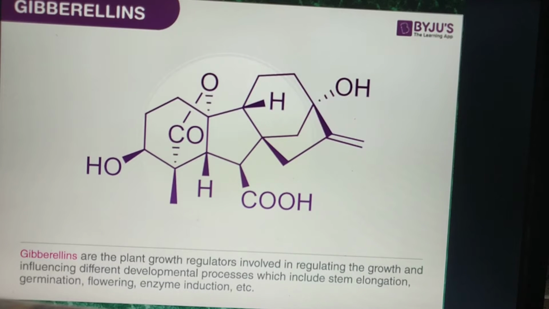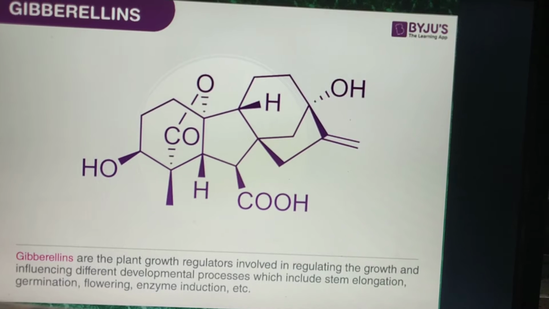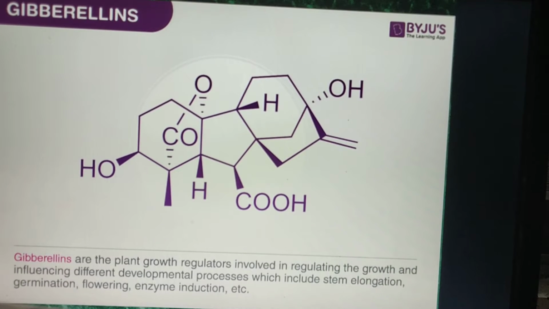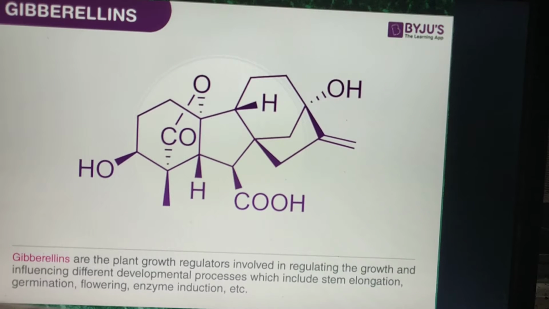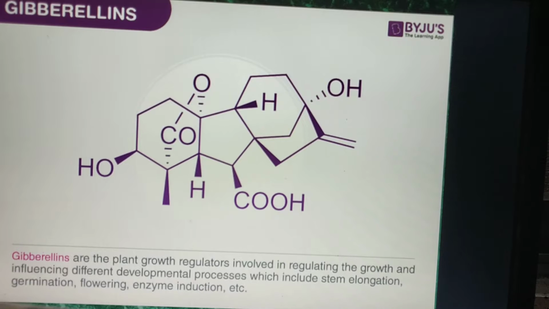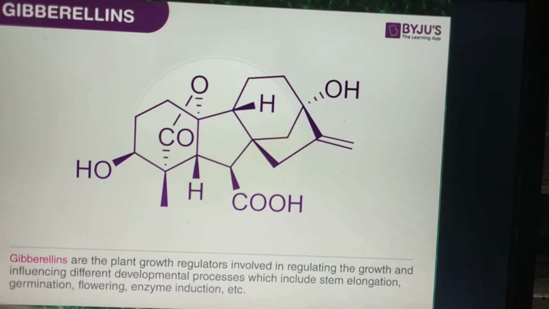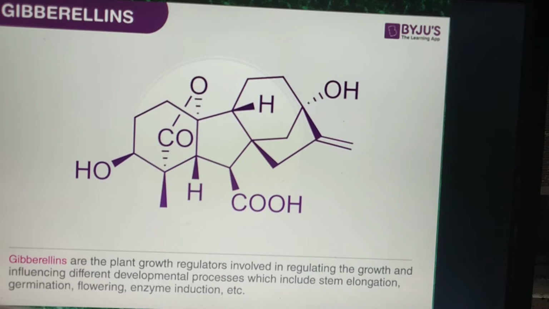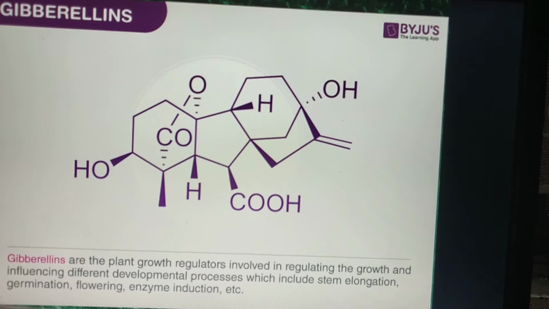If we see the structure of gibberellin, these are basically diterpenoid acids that are synthesized by the terpenoid pathway in plastids and then are modified in the endoplasmic reticulum and cytosol until they reach their biologically active forms. So there are various forms of bioactive GAs like GA1, GA3, GA4 and GA7.